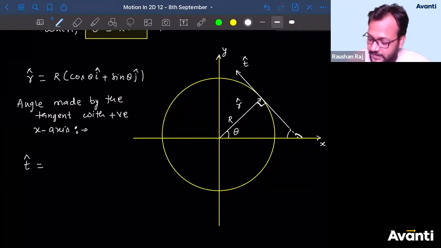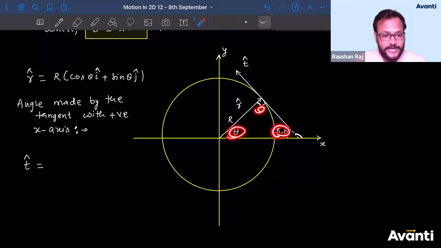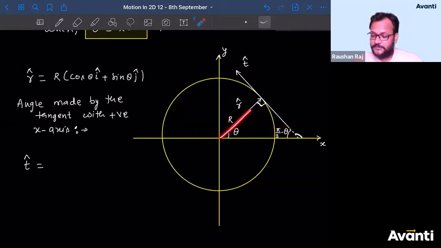So this is 45 degree. It's completely... So this is nothing but pi by 2 minus theta, because the summation of all these three angles must be 180 degrees, because this is nothing but a triangle. So theta plus 90 minus theta will be nothing but 180.